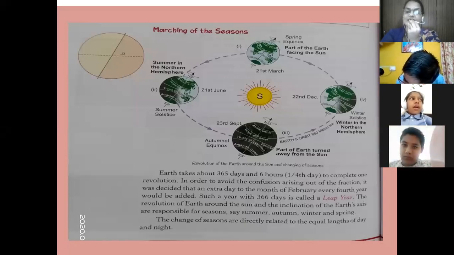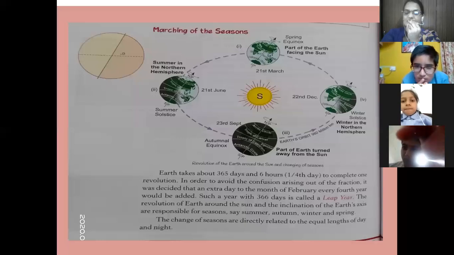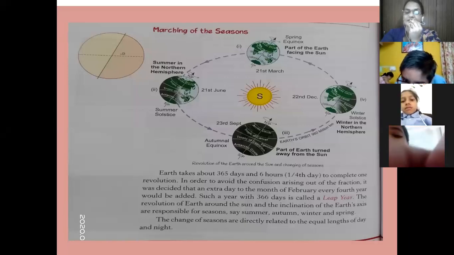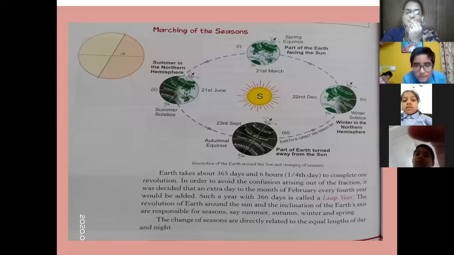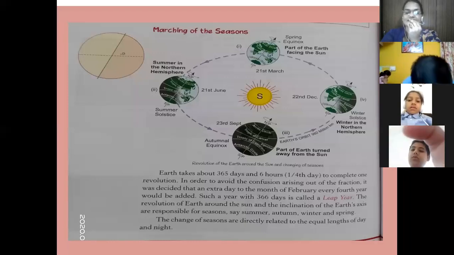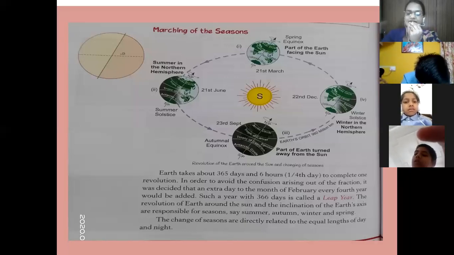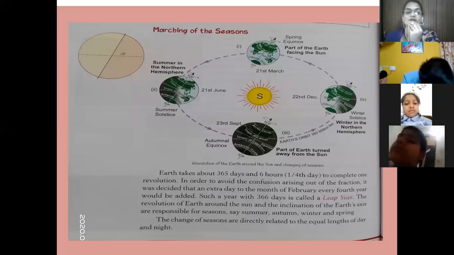In a leap year we have 366 days. We have 365 days in a year, but when the leap year comes, we have 366 days, because the extra 1/4 days are added to the year. The revolution of the Earth around the Sun and the inclination of the Earth's axis are responsible for seasons such as summer, winter, monsoon, spring. So the change of seasons is directly related to the unequal length of day and night. Students, this was about the chapter.